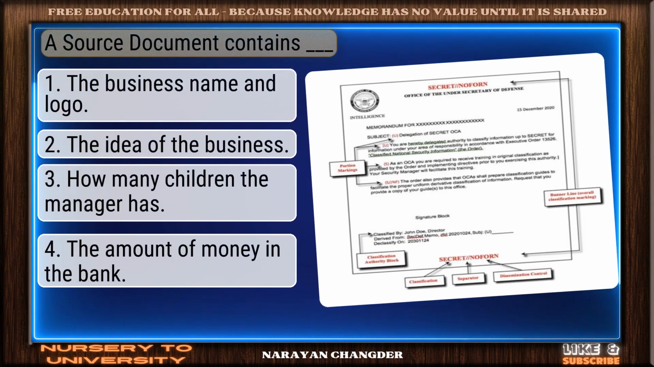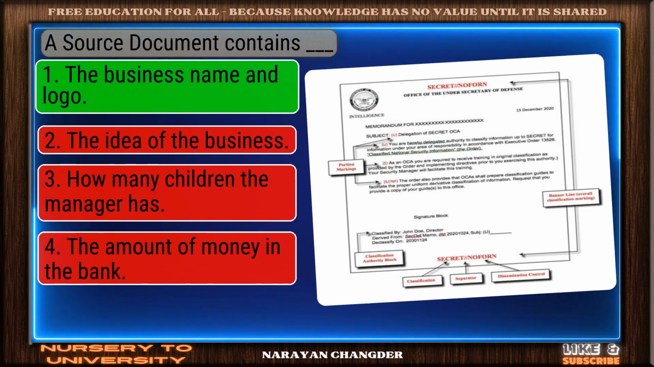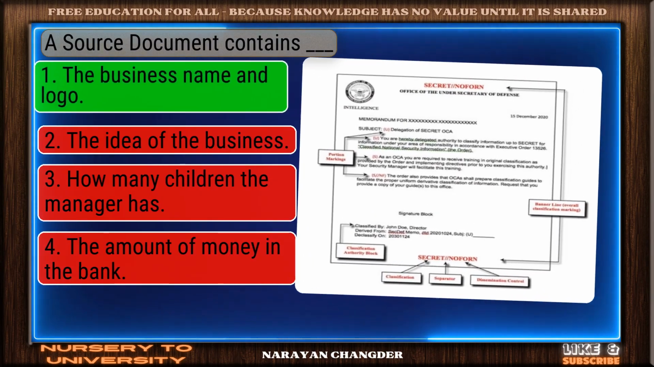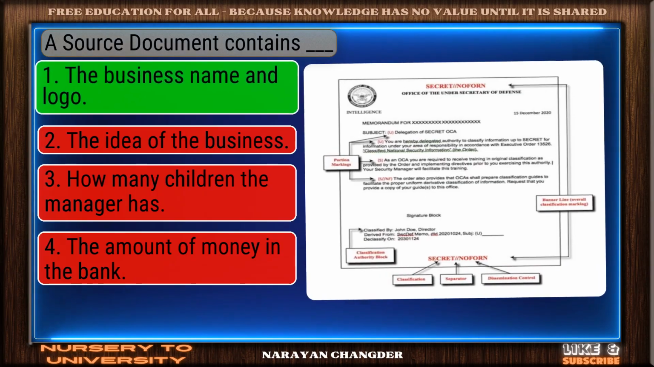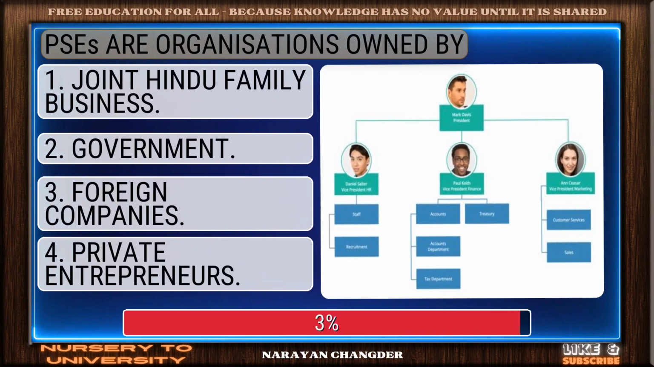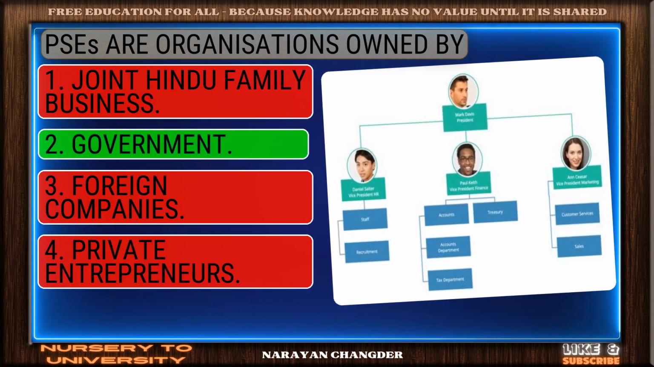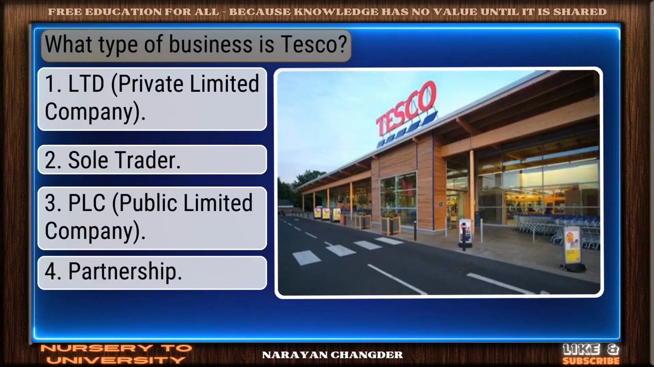A source document contains dash. Well picked. The business name and logo is the correct answer. PLCs are organizations owned by. Bravo. Government is the answer.